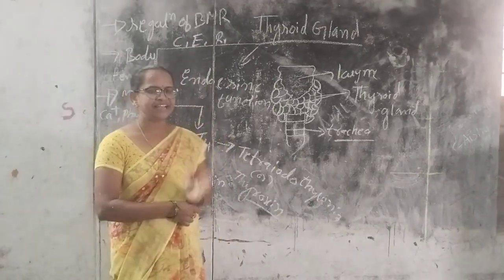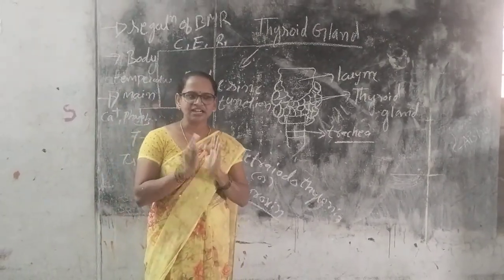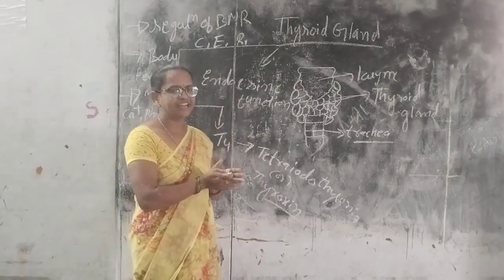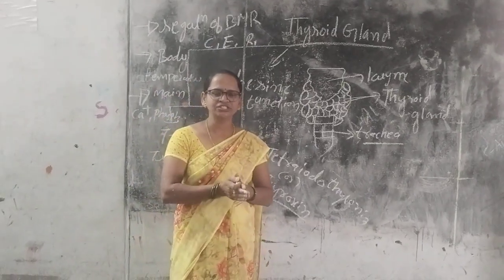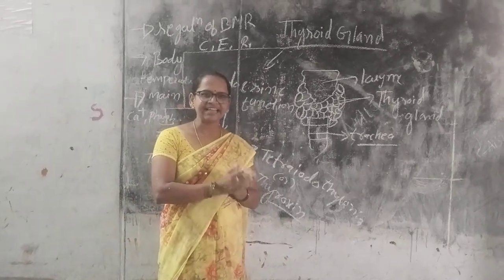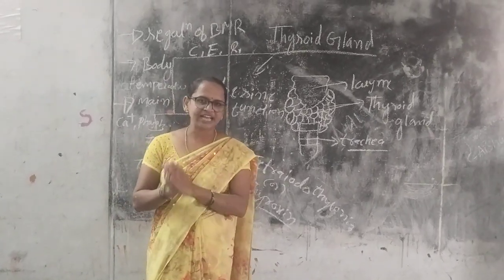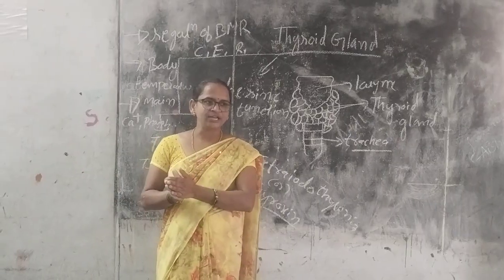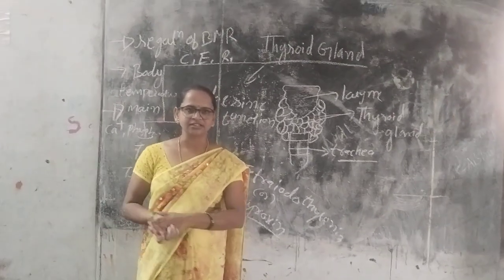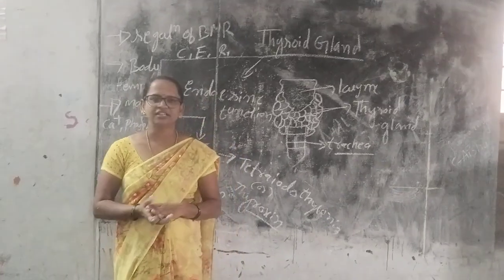The thyroid gland mainly consists of cells known as follicles. From these follicles, the thyroid gland produces two hormones, T3 and T4. T3 is also known as triiodothyronine. T4 is also known as tetraiodothyronine, and T4 is also known as thyroxine. So this is about the thyroid gland.